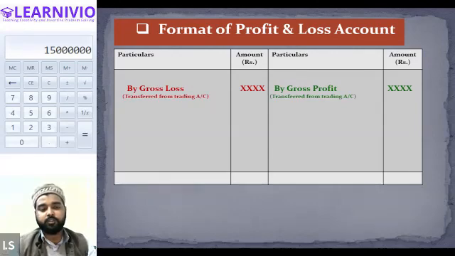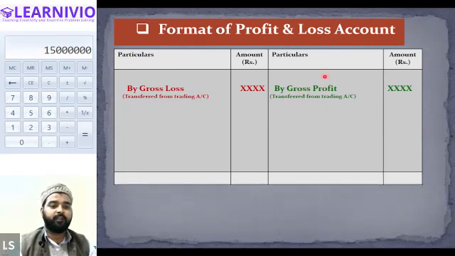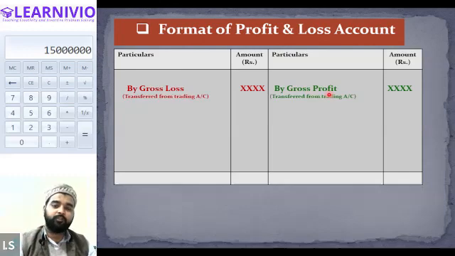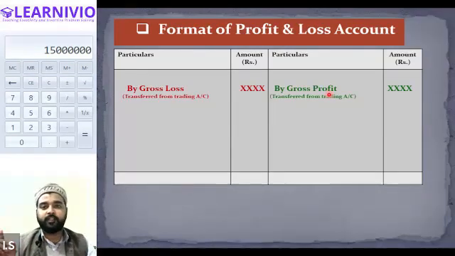So whatever the gross profit was there in the trading account, we carry forward that gross profit in the profit and loss account as well. On which side? On the credit side of the profit and loss account.